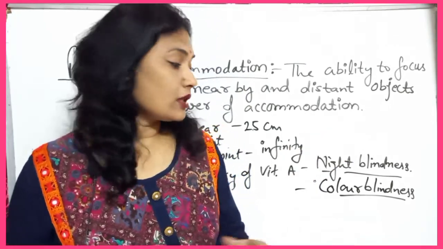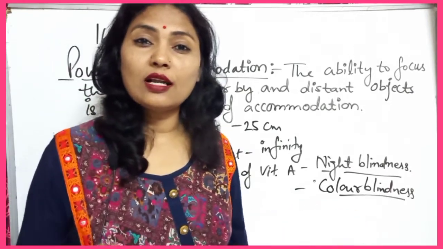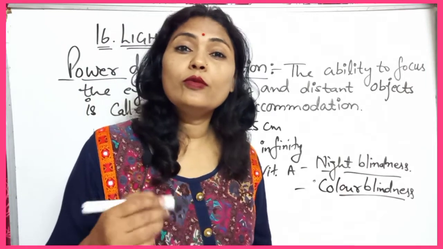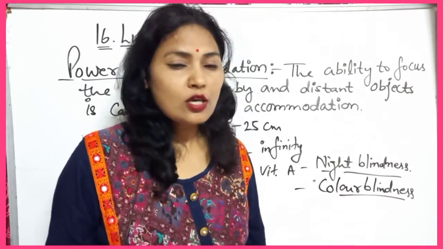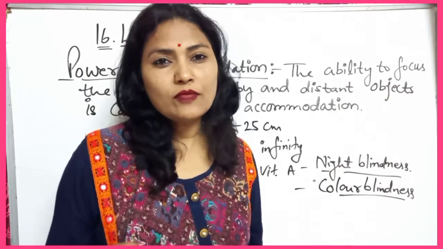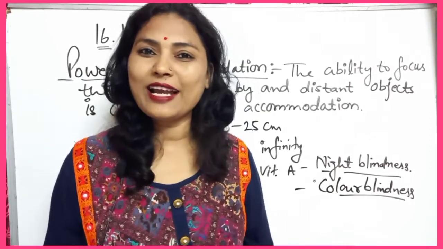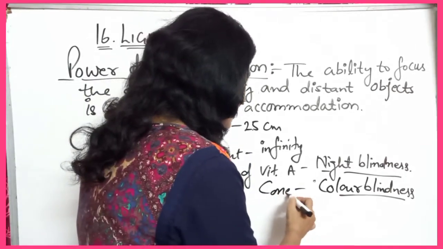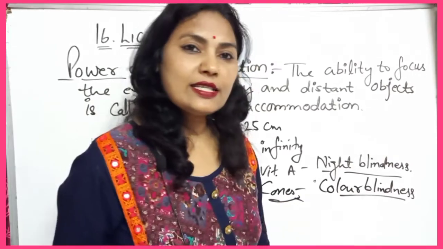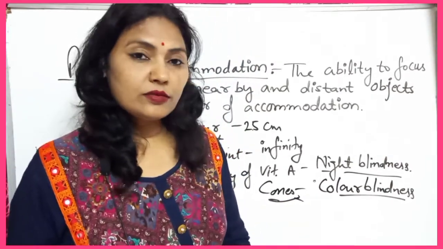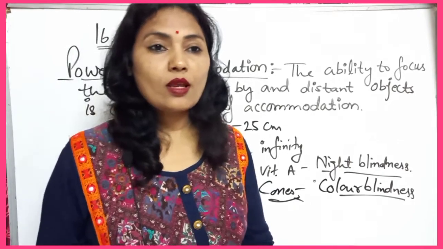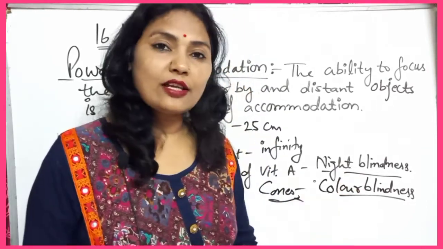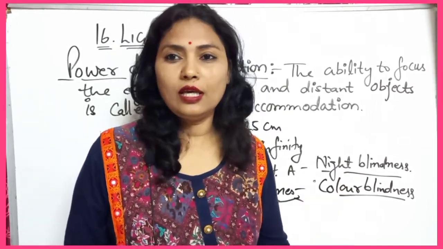So that person is not able to distinguish the colors. Why does color blindness take place? You know that cones are responsible for the colors. So if the number of cones is less, then color blindness takes place. Because of these sensitive cells, the cones, color blindness takes place. And it is not curable. This disease is not curable, whereas night blindness can be cured by taking vitamin A.